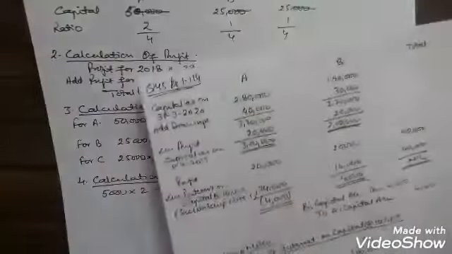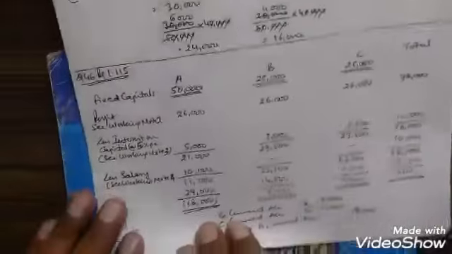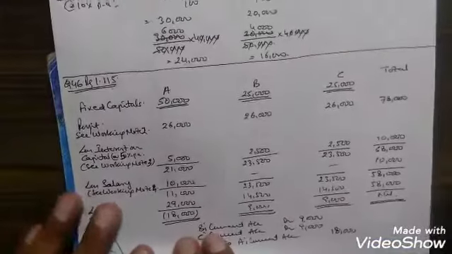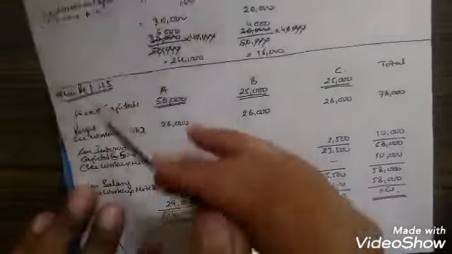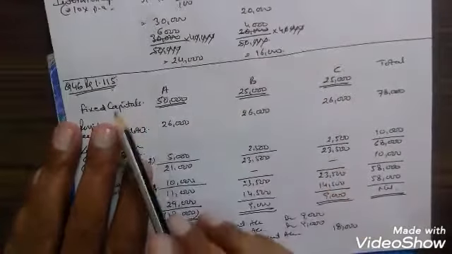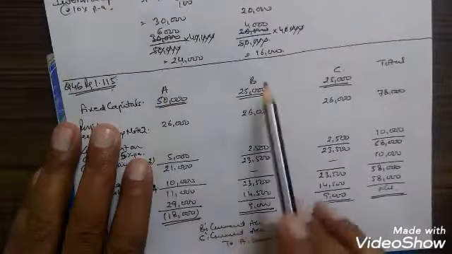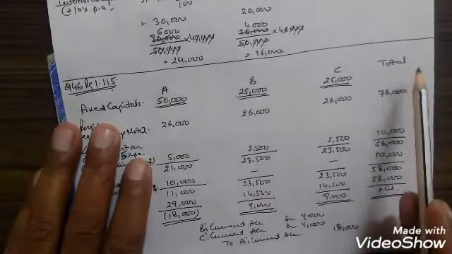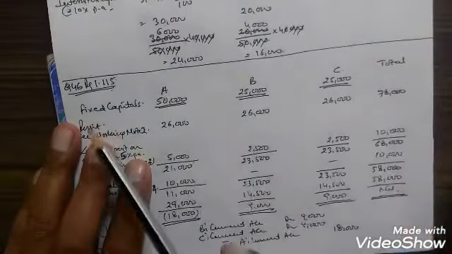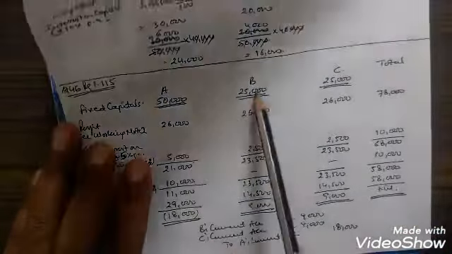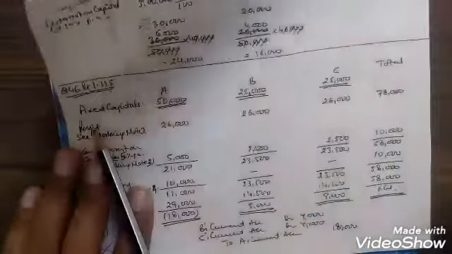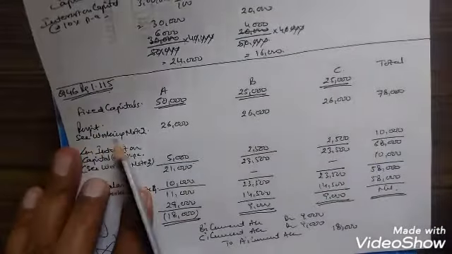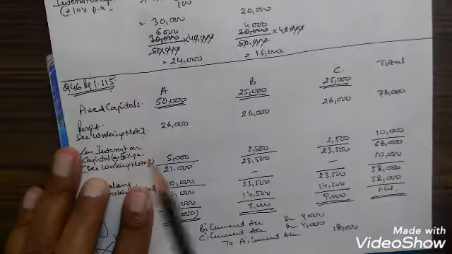So in this case, the fixed capitals, this is question number 46, page 1.115. There are 3 partners, A, B and C, and 1 column we will prepare for total. Their fixed capitals were 50,000, 25,000 and 25,000. Profit, see working note 2.